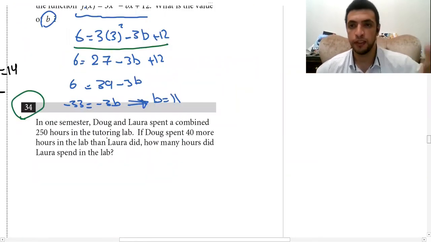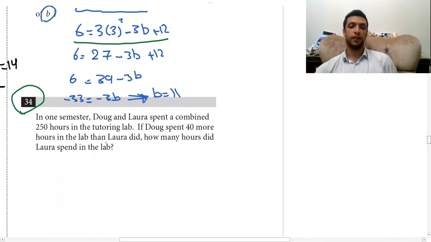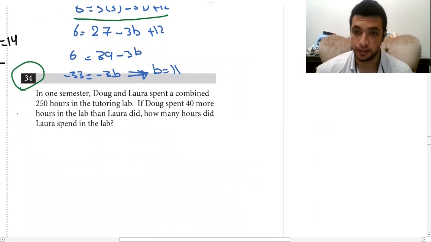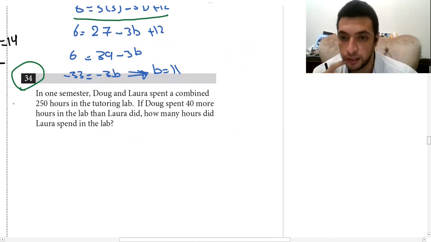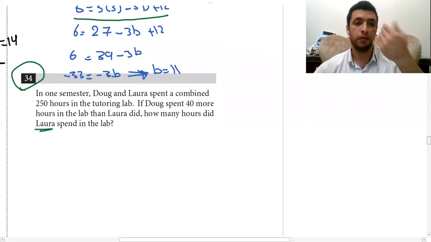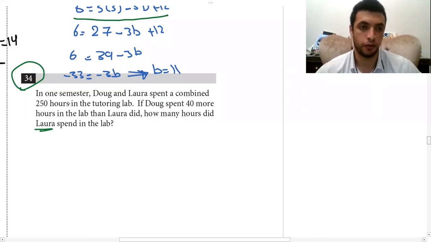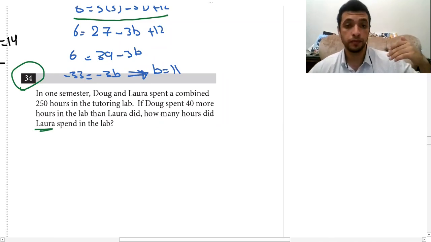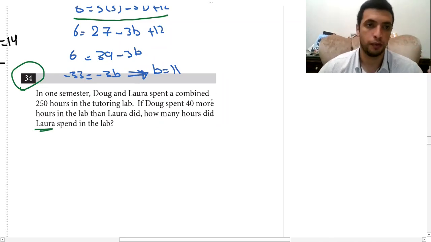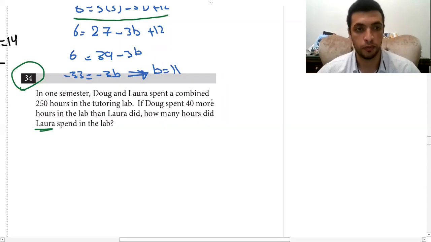Always think about the first step. You have like 1 minute, 30 seconds in this question, and then we are going to discuss it together. Okay, let me teach you how to think in these kinds of questions. In one semester, Doug and Laura spent a combined 250 hours in the tutoring lab. If Doug spent 40 more hours in the lab than Laura did, how many hours did Laura spend in the lab? All right, always in the SAT, you have to visualize the question before you solve it.